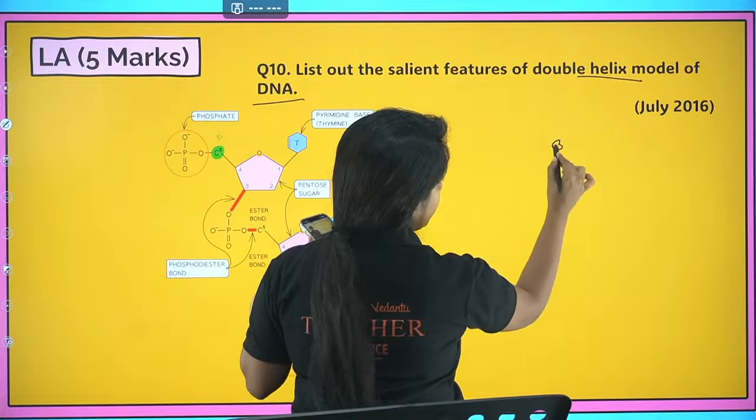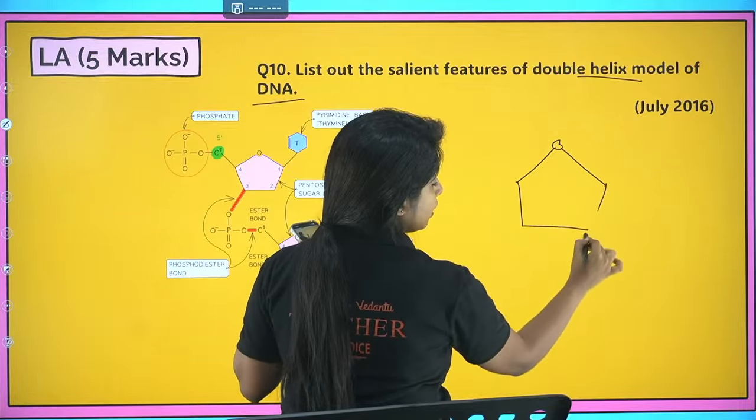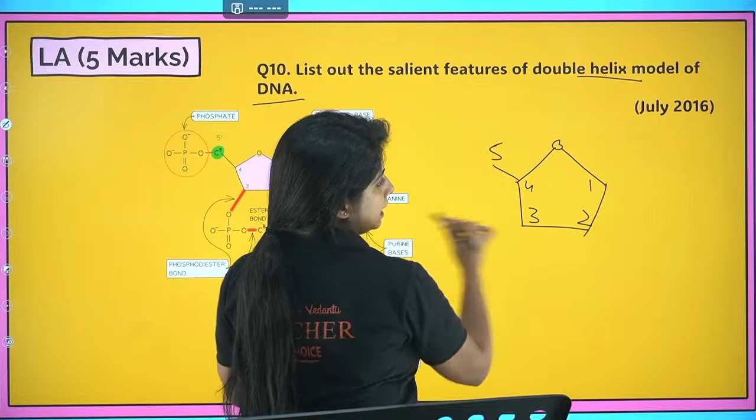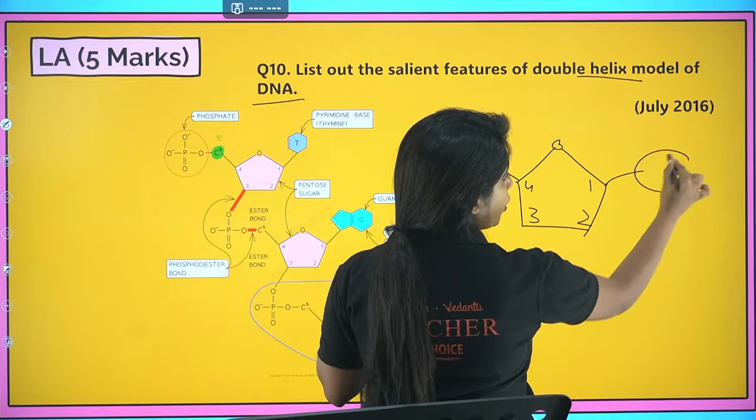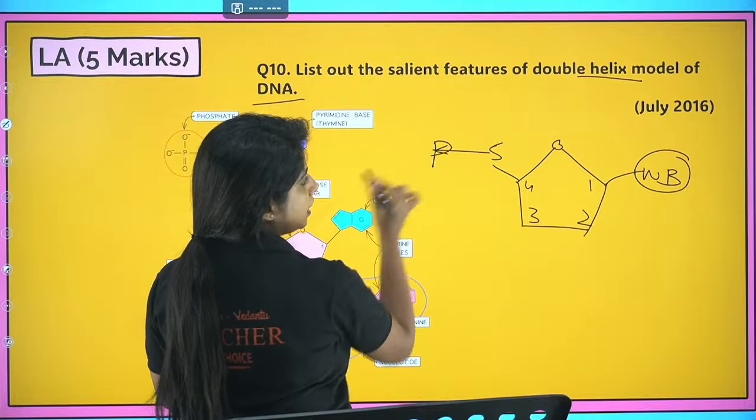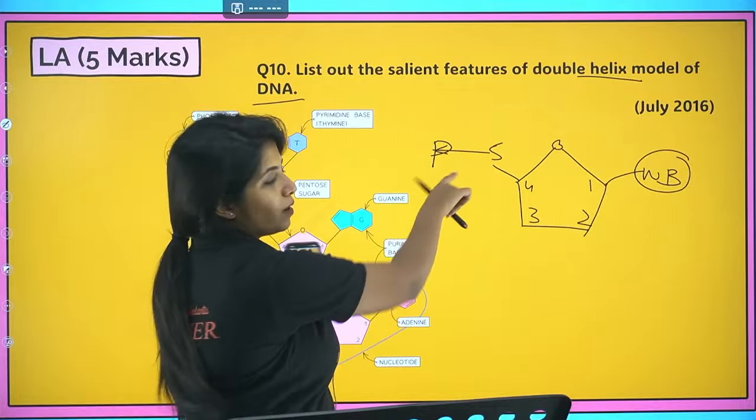Sugar, pentose sugar. So that means it has 5 carbon: 1, 2, 3, 4, and the 5th carbon is outside. On the first carbon, it is bonded to a nitrogenous base. On the 5th carbon, it is bonded to a phosphate group, with the help of some oxygen.